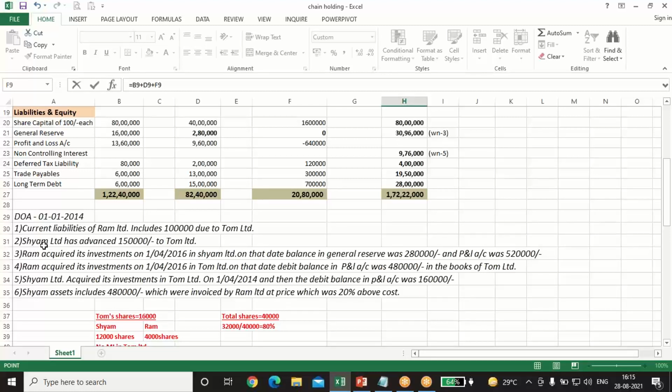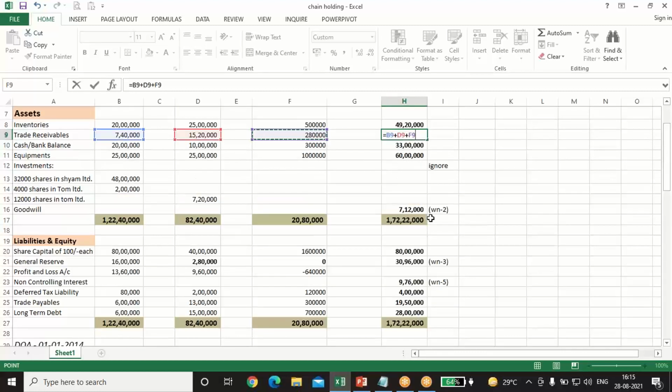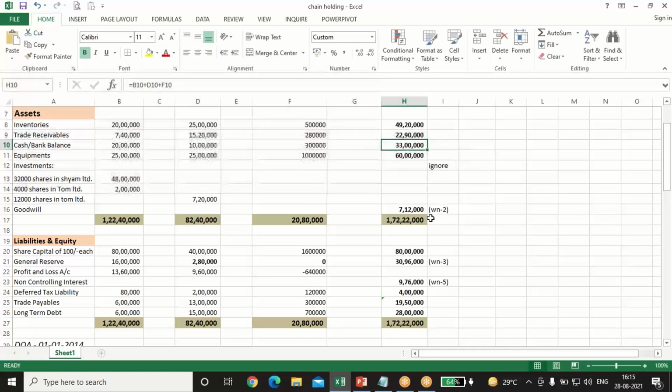In the second case also, Sham Limited has advanced 1 lakh 50 to Tom. That means he has given 1 lakh 50 to Tom, so it must be a trade receivable for Sham and trade payable for Tom. So 1 lakh 50 will also be removed from both the trade payable and trade receivable while preparing the consolidated balance sheet. So we will eliminate the effect of a total of 2,50,000. Minus 2,50,000.